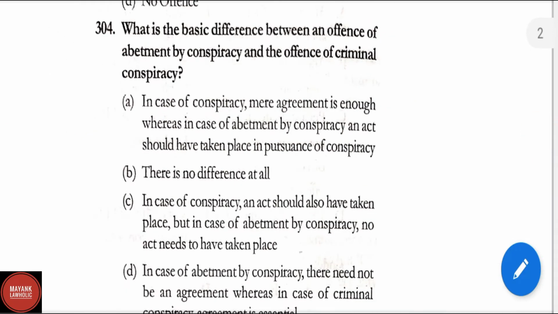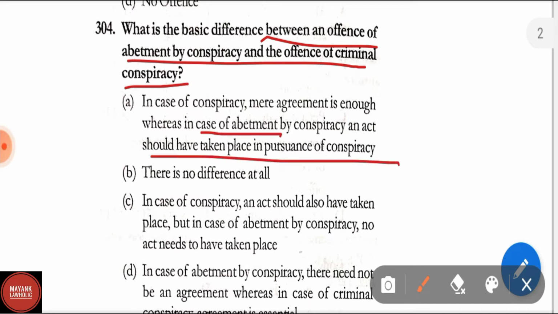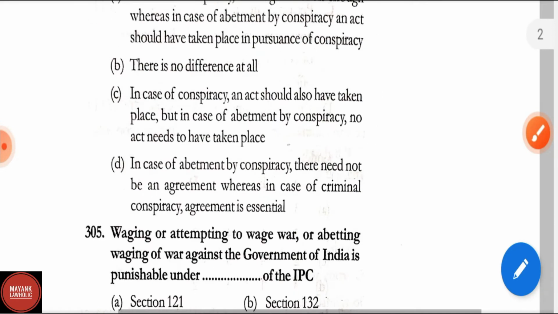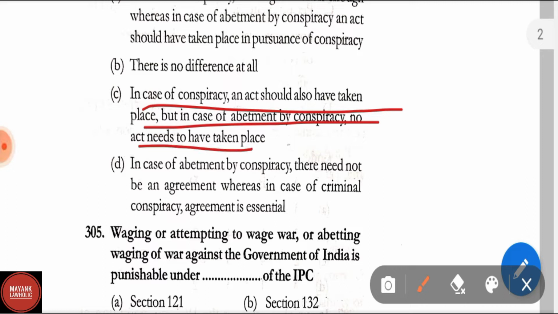Question 304. What is the basic difference between an offense of abetment by conspiracy and the offense of criminal conspiracy? Option A: in the case of conspiracy mere agreement is enough, whereas in case of abetment by conspiracy an act should have taken place in pursuance of conspiracy. Option B: there is no difference at all. Option C: in case of conspiracy an act should also have taken place, but in case of abetment by conspiracy no acts need to have taken place.